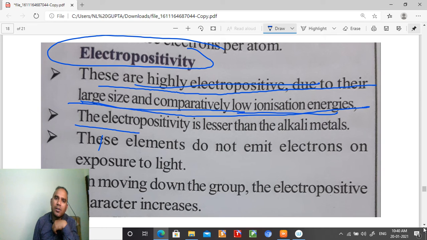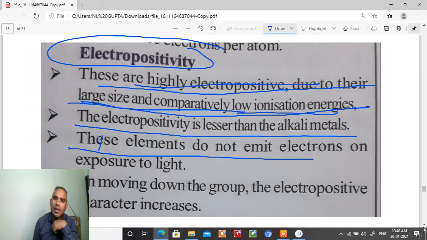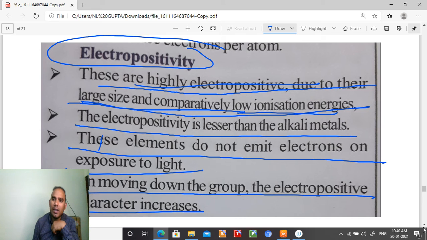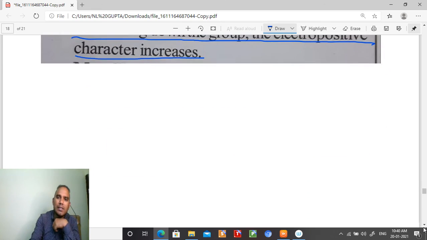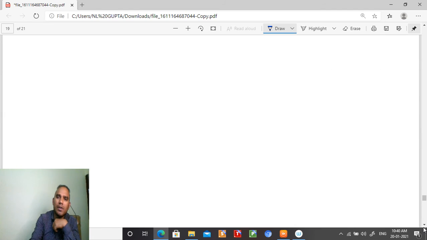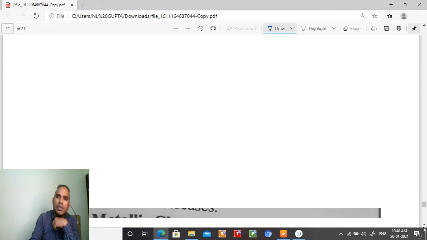The electropositivity is lesser than the alkali metals. These elements do not emit electrons on exposure to light. On moving down the group, the electropositive character increases. As the size increases, the electropositive character will increase, students. So these were the points, students.